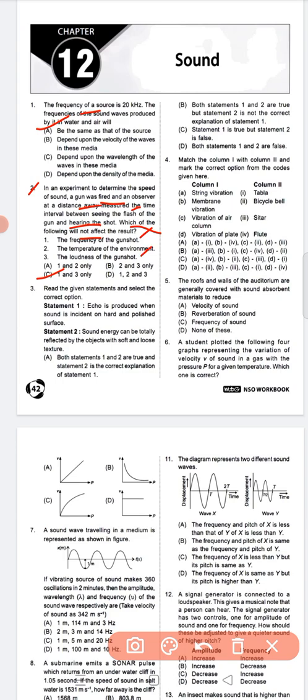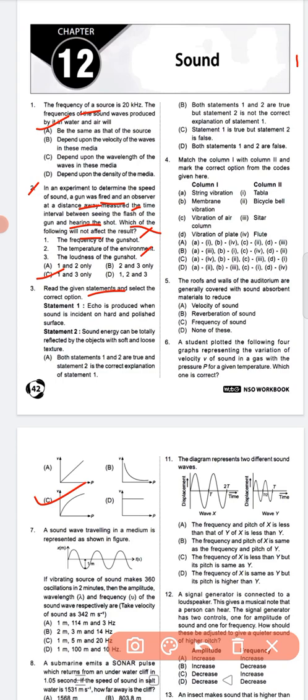Okay. Next, question number 3: read the given statements and select the correct option. Statement 1: echo is produced when sound is incident on a hard and polished surface. Statement 2: sound energy can be totally reflected by objects of soft and loose texture. So question 3, option C is the correct answer.